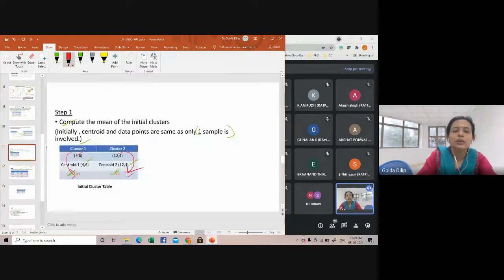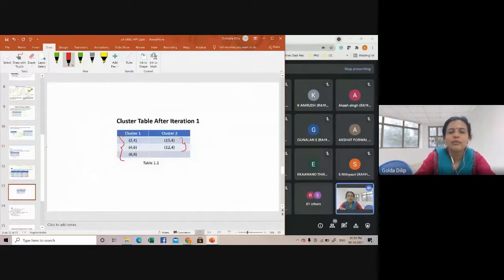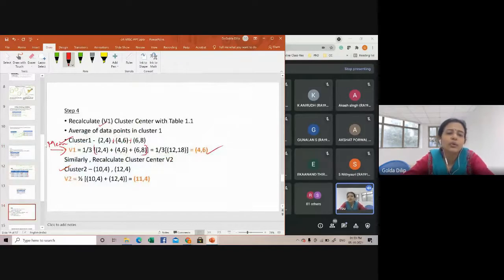Initially we had taken it up as 4, 6 and 12, 4. In the next iteration, what's the value? That's what we are trying to find out here. So we have 2 values here, so 1 divided by 2. Here we had 3, here we have 2. So 1 by 2 into these 2 values summed up, and you will end up with 11, 4. So these are your new centroids.